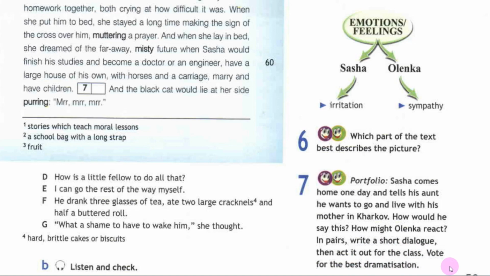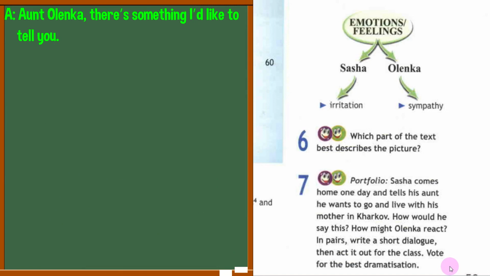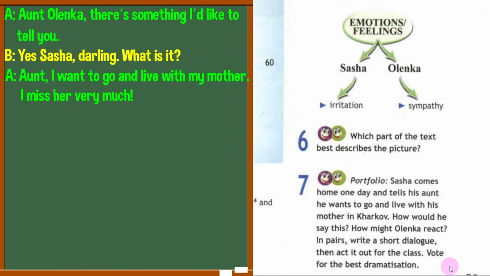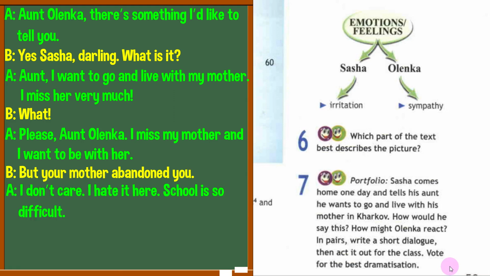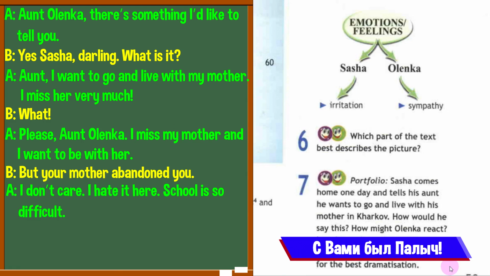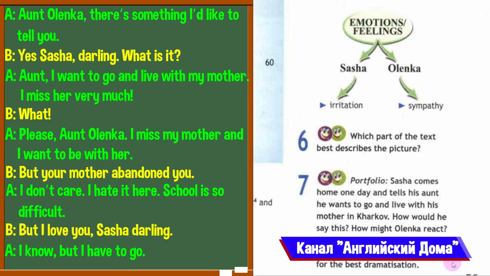And as an example, you can use the following dialogue. Aunt Olenka, there is something I'd like to tell you. Yes, Sasha, darling. What is it? Aunt, I want to go and live with my mother. I miss her very much. What? Please, Aunt Olenka. I miss my mother and I want to be with her. But your mother abandoned you. I don't care. I hate it here. School is so difficult. But I love you, Sasha, darling. I know, but I have to go.